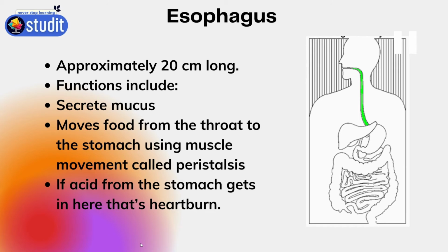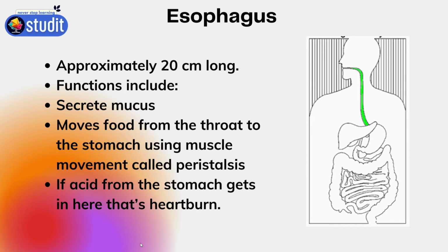Next, we will talk about the esophagus, otherwise called the food pipe. It is a 20 centimeter long pipe which allows the food to come from the mouth to the stomach. It has various functions, like it secretes mucus. Mucus is a digestive juice which helps in digestion. It moves food from the throat to the stomach.